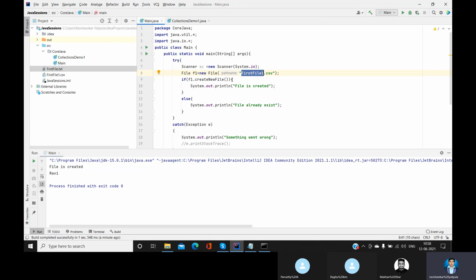Now you want to write something into that file. You already created one file, now you want to write something into it. Then how to do that? So first I'll copy and paste it here in the group, then I'll proceed.